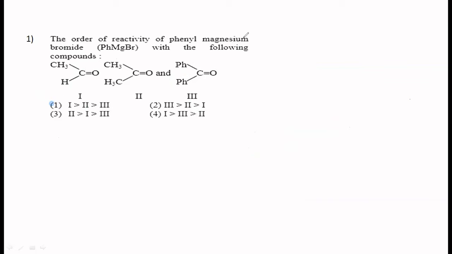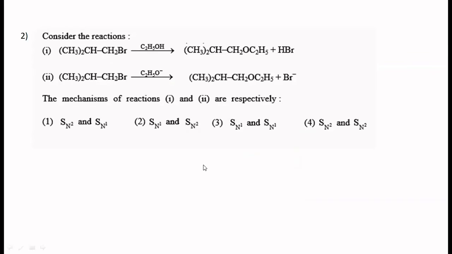That is also a simple one. Consider the reactions. You have got 4 reactions. The mechanism of reaction 1 and 2 are respectively. What do you have to say about the mechanism? In one, the nucleophile is ethanol, in the other one it is ethoxide. That is the only difference.